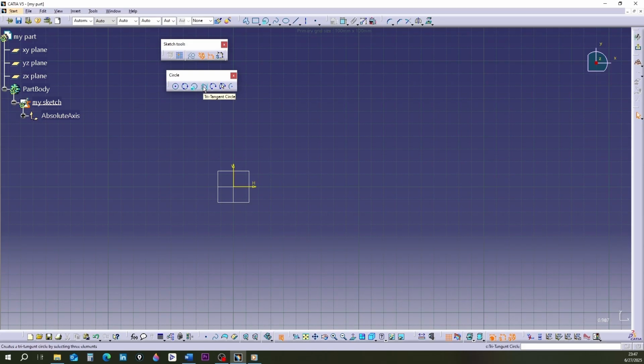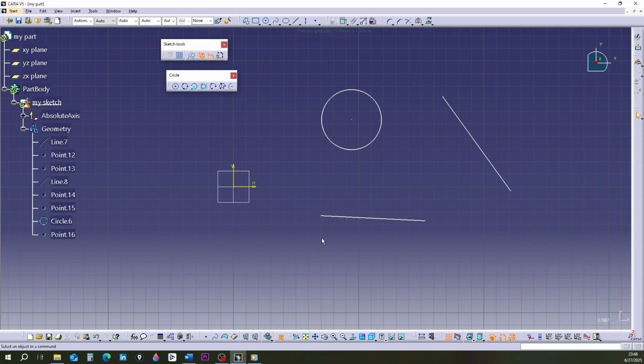The fourth command for drawing a circle is called three-tangent circle. To use this command, we must already have shapes on the screen. Imagine you have two lines and one circle on the screen. Click on this command to make it orange. Now click on the three shapes in any order you like. You'll see that a circle which is tangent to the three selected shapes is drawn.